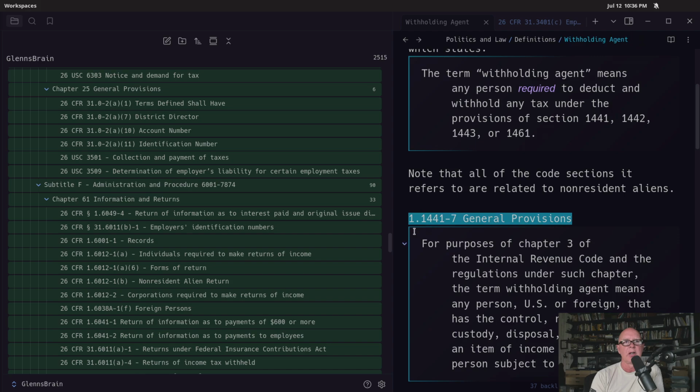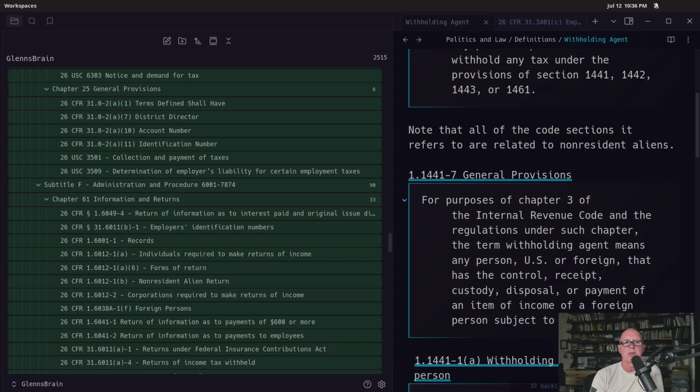So if we look at this CFR, 1.1441-7, general provisions. It says, for purposes of Chapter 3, non-resident alien stuff, of the Internal Revenue Code and the regulations under such chapter, the term withholding agent means any person, U.S. or foreign, that has control, receipt, custody, disposal, or payment of any item of income of a foreign person subject to withholding. So again, they have to be subject to withholding, and they have to be foreign. And if you're in control of that, then you're classified as a withholding agent.